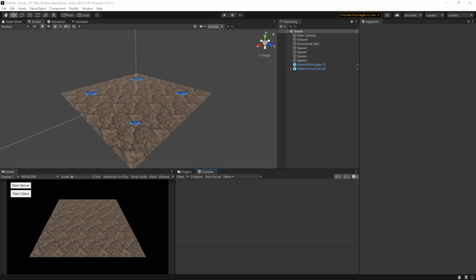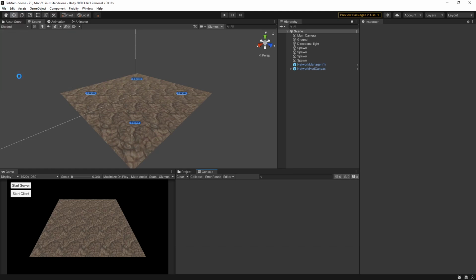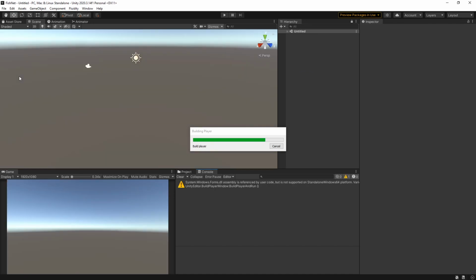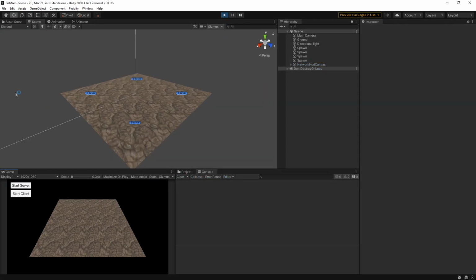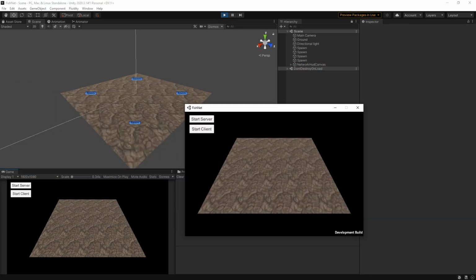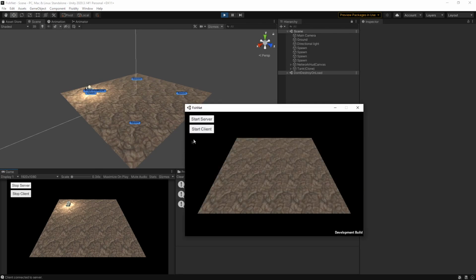Just a disclaimer, I did have to cut the video because I realized that I was not running VSync in the build, and it was just eating my computer alive, and it was messing up the recording. So I did stop it to enable VSync, and now I'm just going to do another build real quick. All right, so I'm going to hit play in the editor, and there is that warning I need to get rid of, so don't worry about that for now. I'm going to start the editor as server and client, and I'm just going to start the build as client.